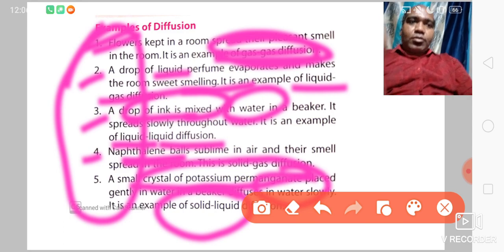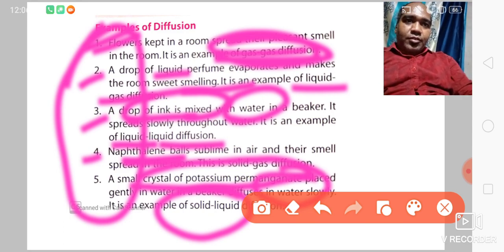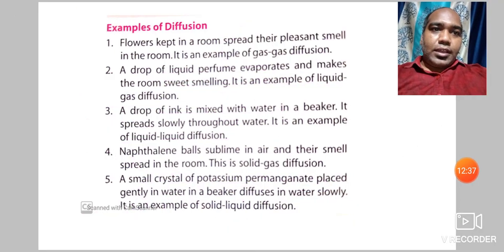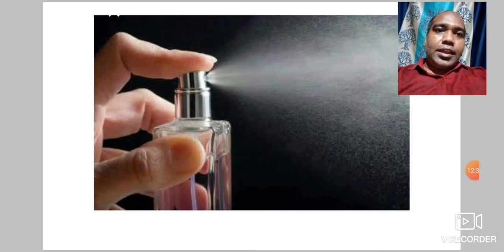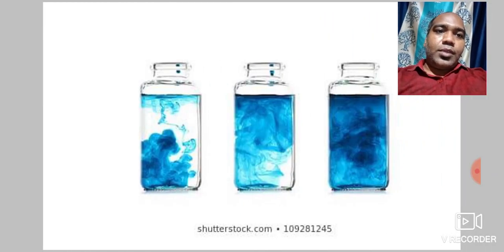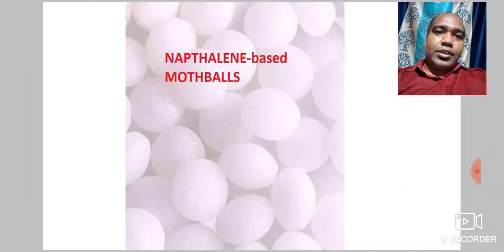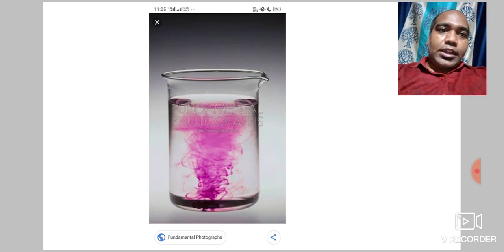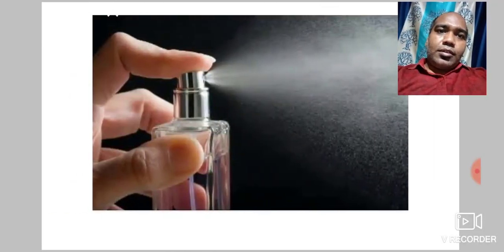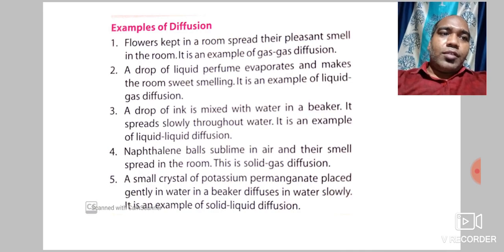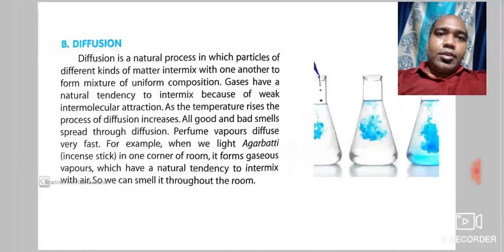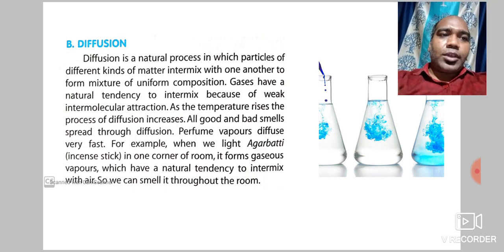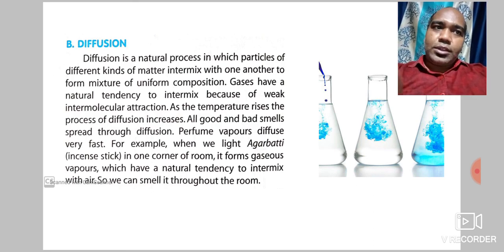Okay, so you can write all the types of diffusion. How many types of diffusion? 5 types. Got it? Okay, so once again you can see all the examples. This one, liquid gas diffusion. This one, liquid diffusion. This one, solid gas diffusion. This one, solid liquid diffusion. Okay, so many examples we have seen. So diffusion you can write. Okay, what is diffusion? The definition you can write from here. Then different types of diffusion you can write.